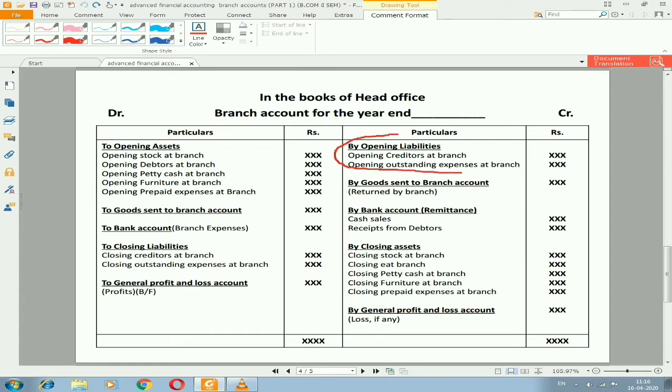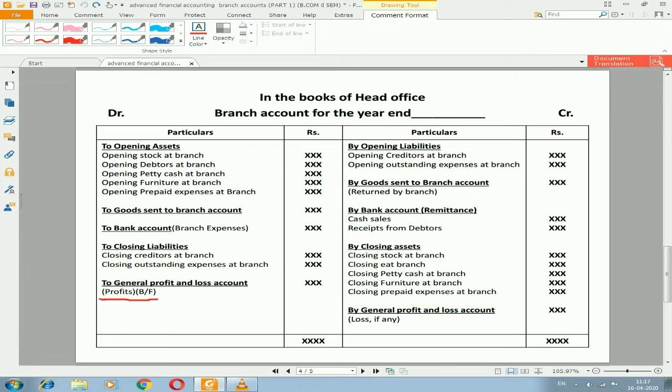And also what we have opened as liabilities on the credit side, those opening liabilities should be closed on the debit side. After that, we need to do the total on the debit side and credit side. We need to find out which side is more. Then we need to show the balance.